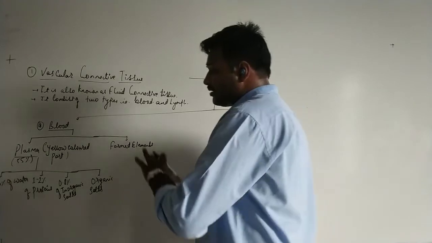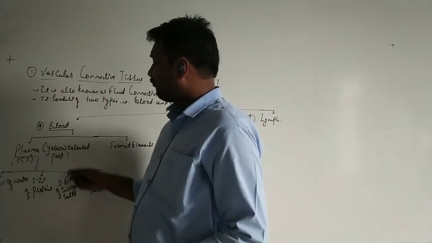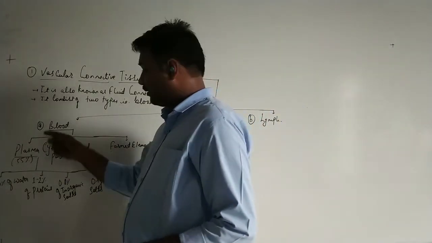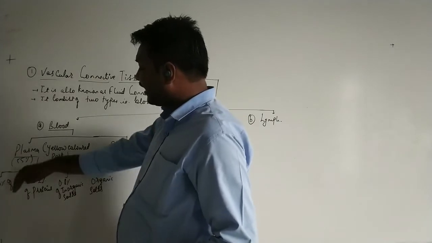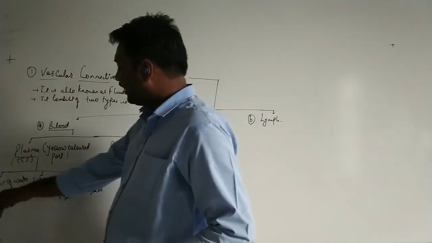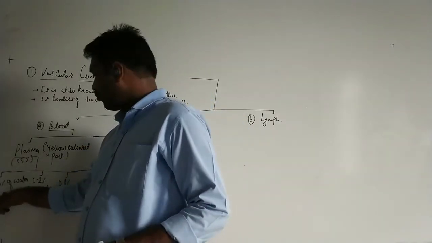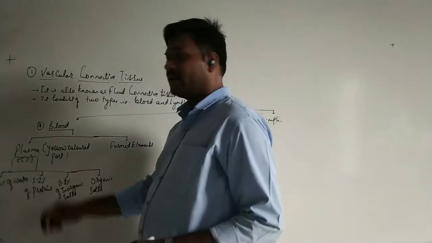This is the composition of the plasma: 55% of total blood is plasma, and within that 55%, 90% is water and 1 to 2% is protein.